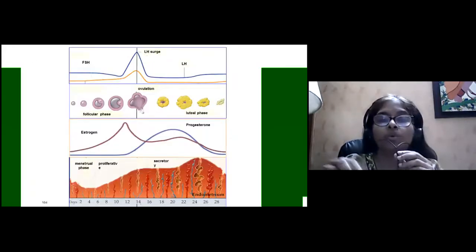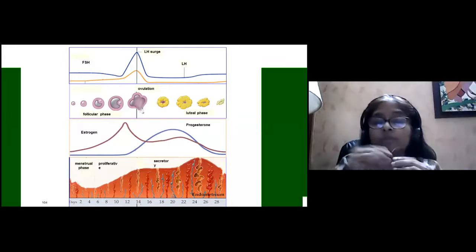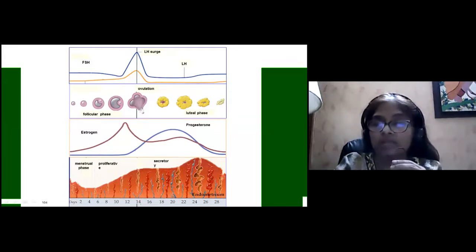Now we all know about the menstrual cycle, how it happens, and what the levels of the FSH and the LH are during the cycle. If you see here, the blue line is the FSH. We can see that it is present during the follicular phase. There is a slight surge at the time of ovulation, and still it is present at a very low level. Whereas the LH is also present for some time, and then there is a surge during ovulation, and later on it is continuously being secreted.